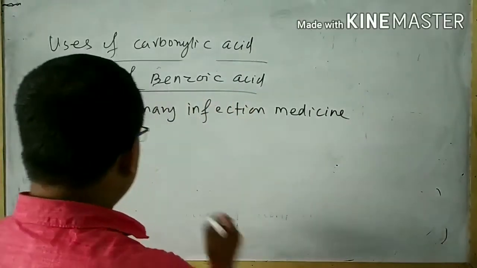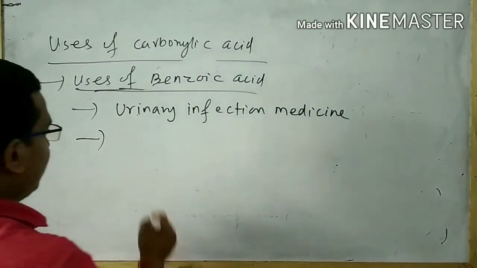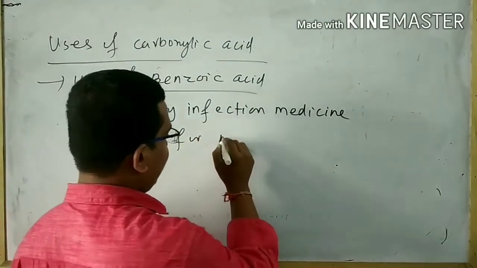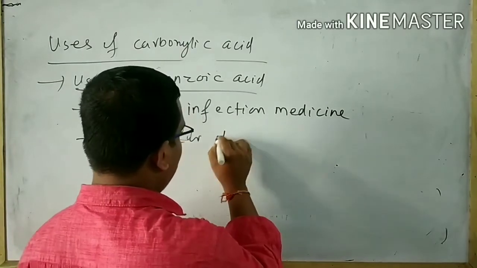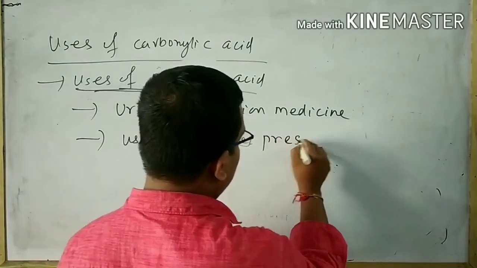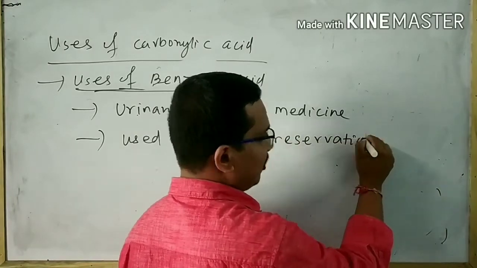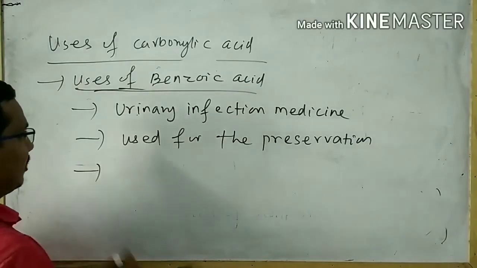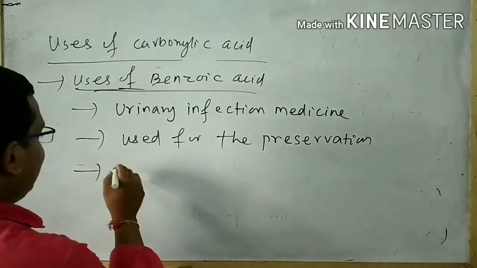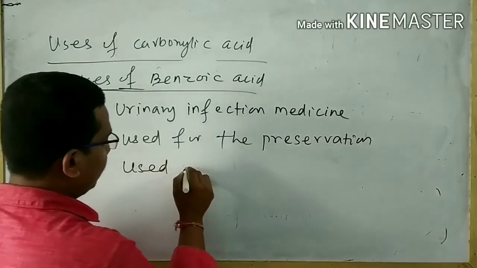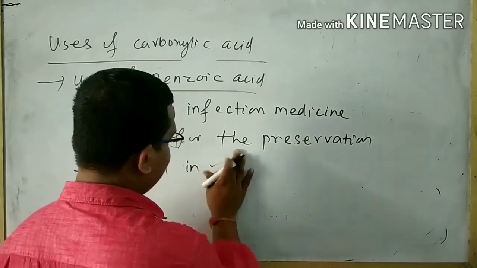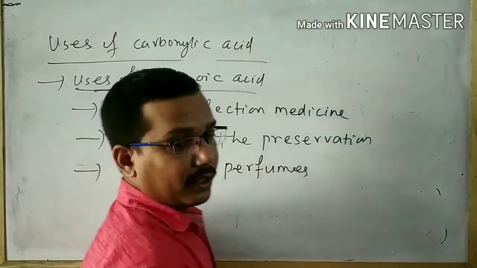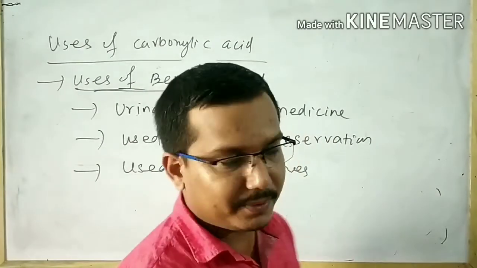The second use of benzoic acid is for the preservation of foods. Next use of benzoic acid is in perfume, in the form of its ester.